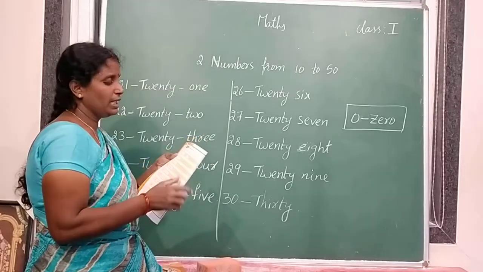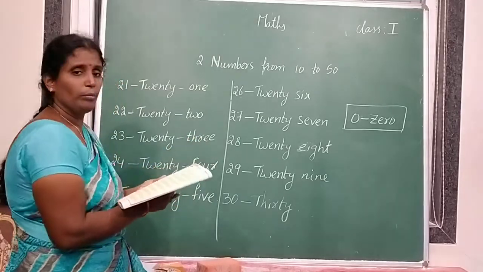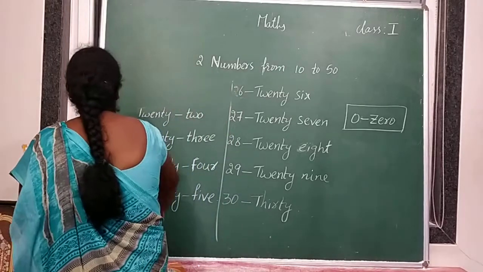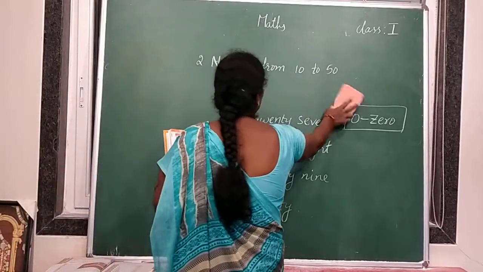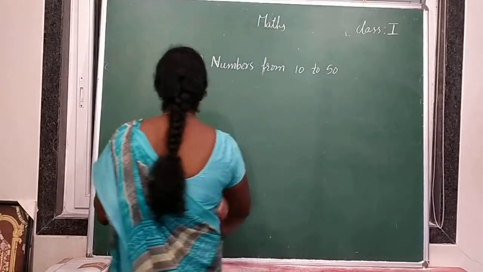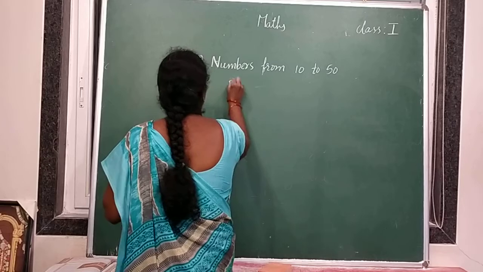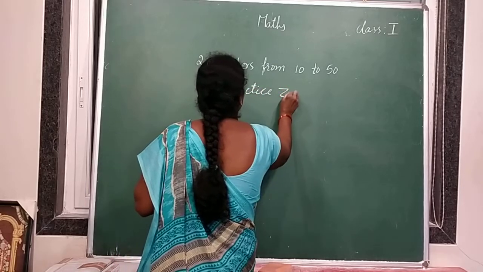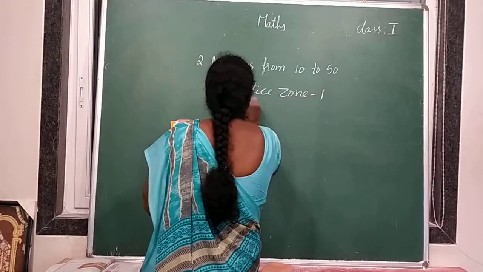Circle the number for each number name. First one is completed already. Listen to the remaining. Practice zone 1.